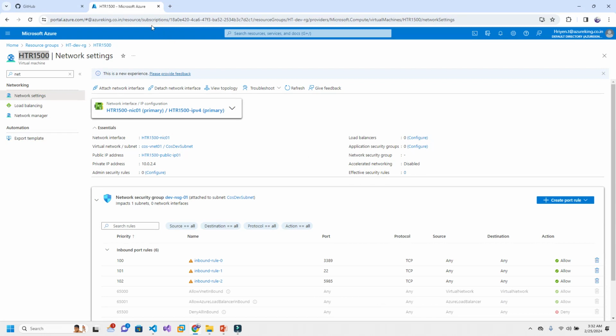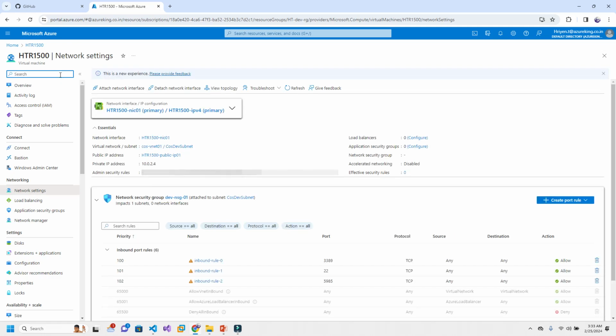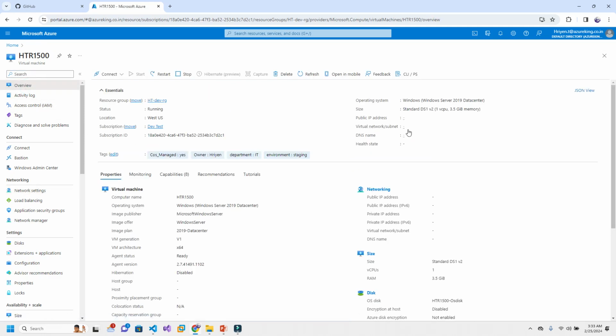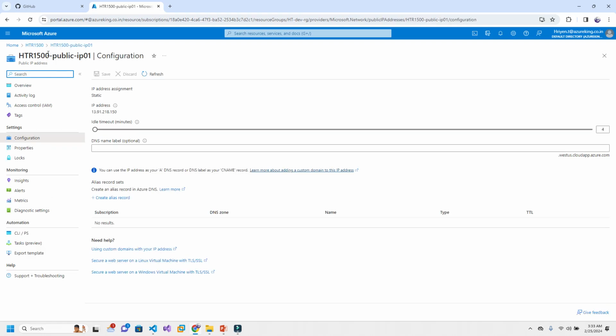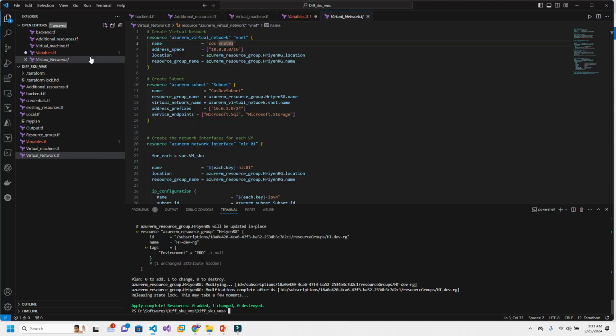Let me refresh maybe. If I go to the overview of the first one, you will get the public IP address also. If you go under public IP address, you can check what the name is. Same VM name you can see, and at the last it will be public IP01.